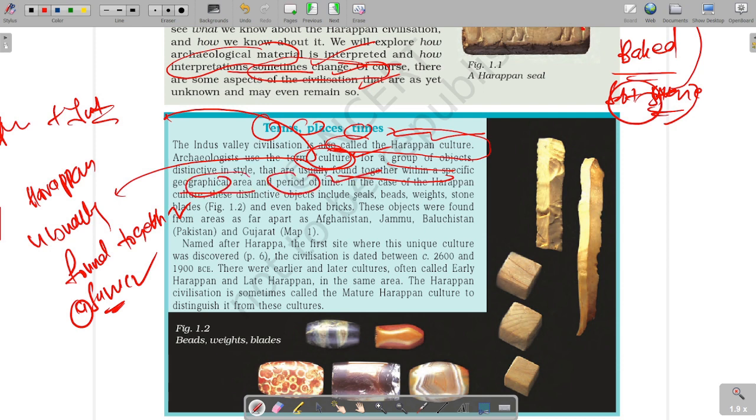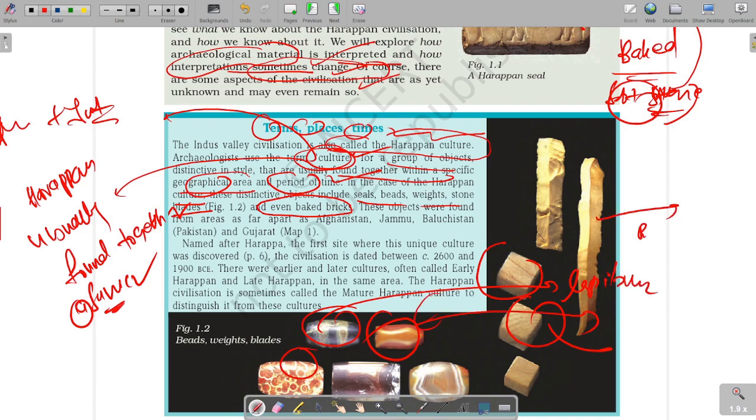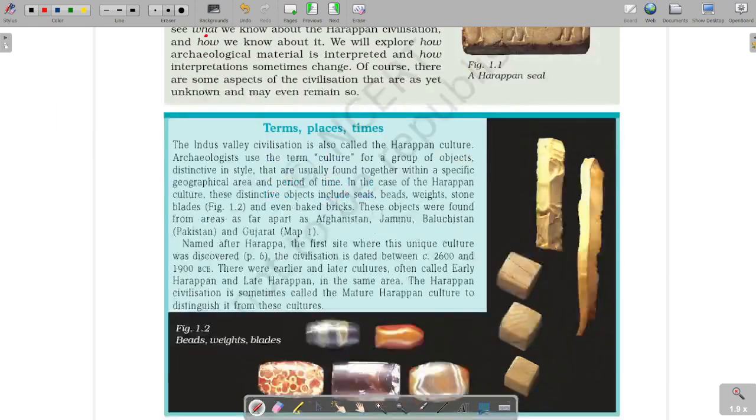In the Harappan case, the seals, beads, weights, stones, blades, and even baked bricks. These are the weights. These are the beads. This is made of lapis lazuli. This is carnelian. These are the blades, sharp blades. These are majorly found together, so it is called Harappan culture.